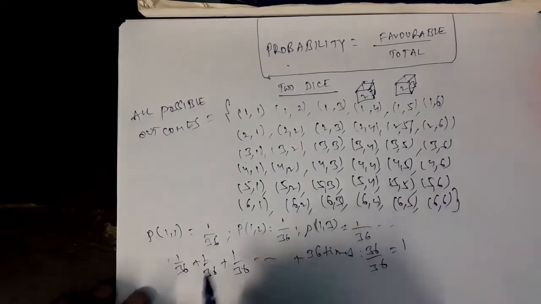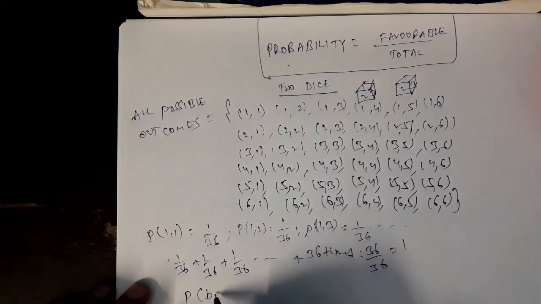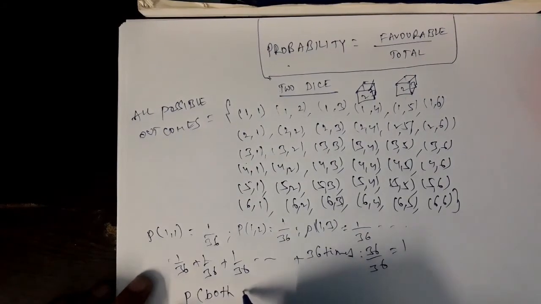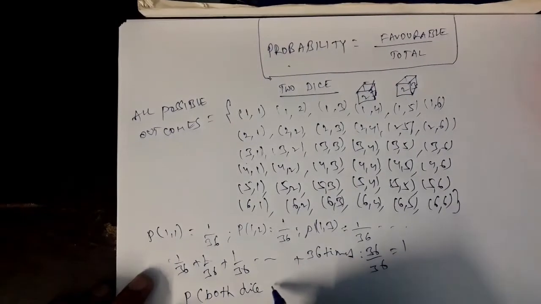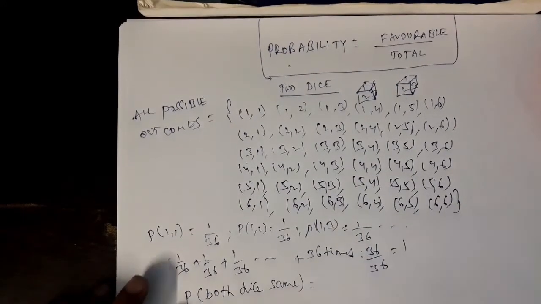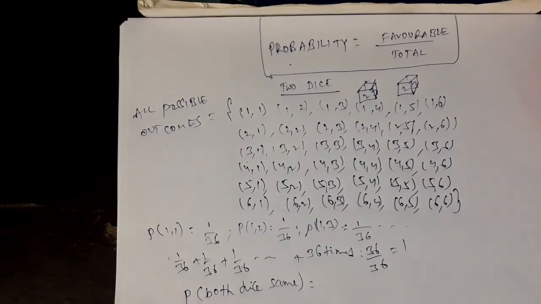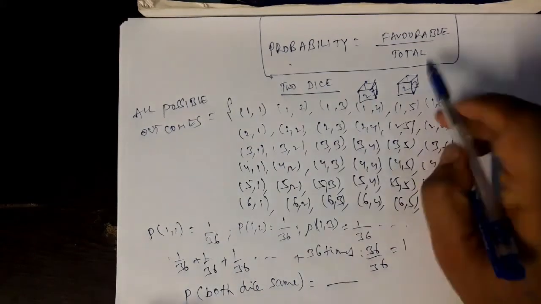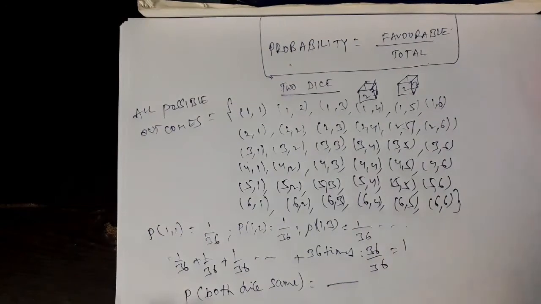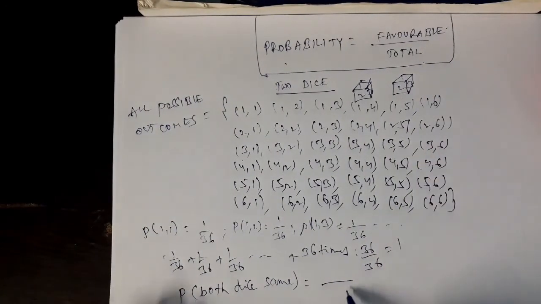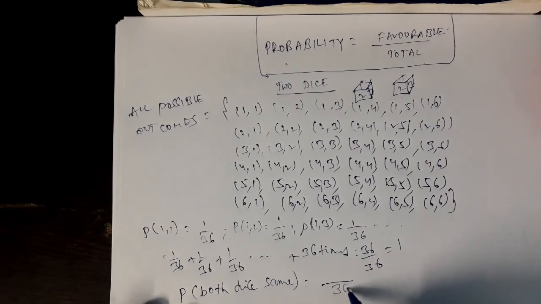Anyway, next example. What is the probability for getting both dice show the same number? What is the formula? Favorable by total, as usual. Denominator is total. We are doing 2 dice here, so there are 36 outcomes, so denominator is 36.